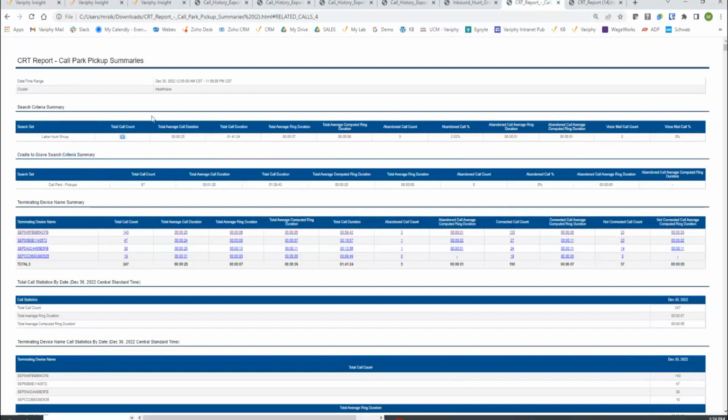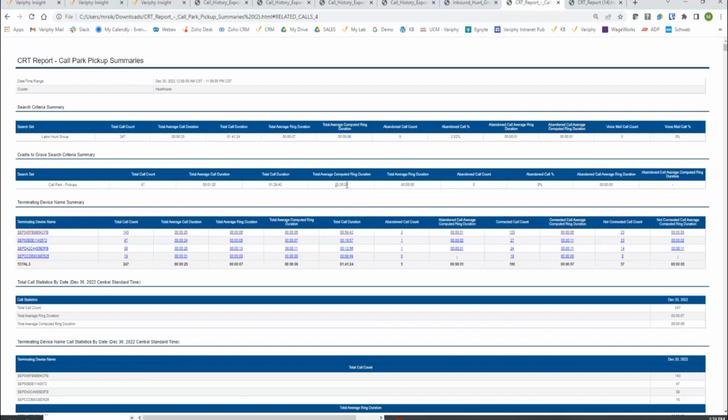So of these 247 calls for D30 that were presented in, once again, here's our regular ring duration, which is 7 seconds, computed, which is 6 seconds. It's 1 second lower. Maybe not the best example, but certainly it's lower than the regular, so it's not inflated. However, we do see there was plenty of call park pickups on those calls. And I'll show you how I built this in a second, but 67 of those 247 calls got parked. That's the fact. But now having the computed ring time measure, I can actually showcase what is the average time that they're actually sitting in those call parks. So here in this example, it's only 20 seconds. Once again, if we're leaning on the regular ring duration, it's 0. That's not helping anybody. So we definitely need the computed ring time to discover that.